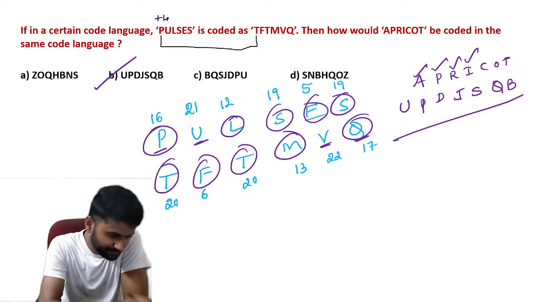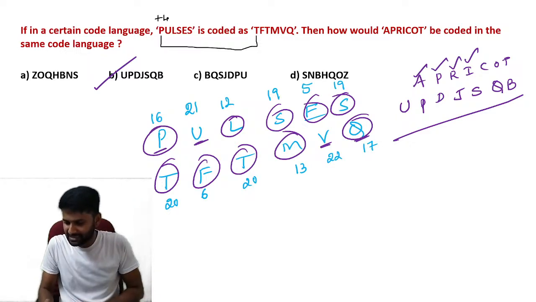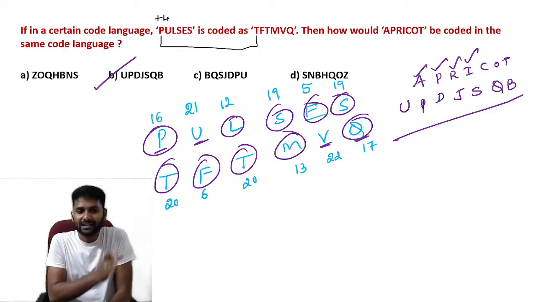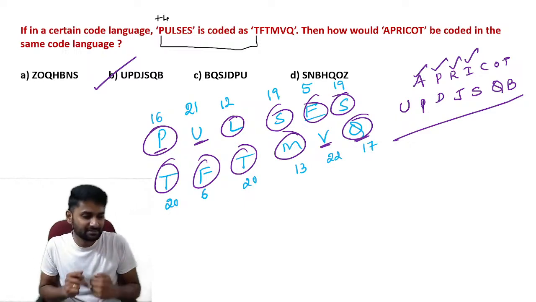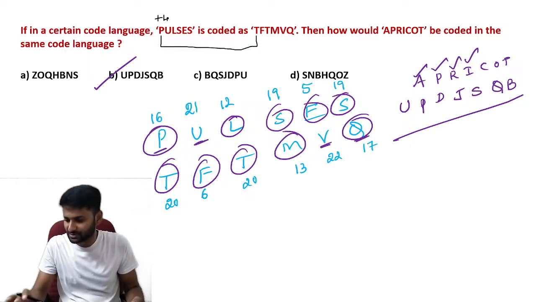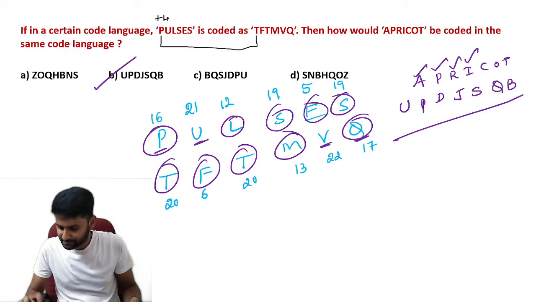Is it clear? Please let me know in the comments. Here the coded pattern is from the first to the last letter, and it considers the immediate next letter. So that is the logic. Is it clear?